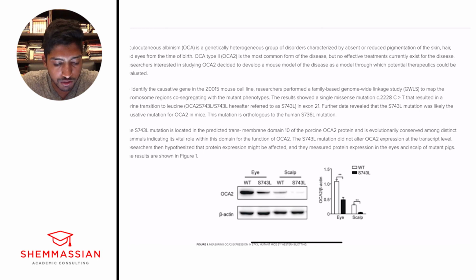Oculocutaneous albinism, OCA, is a genetically heterogeneous group of disorders characterized by absent or reduced pigmentation of the skin, hair, and eyes from the time of birth. OCA type 2, OCA2, is the most common form of the disease, but no effective treatments currently exist for the disease. Researchers interested in studying OCA2 decided to develop a mouse model of the disease as a model through which potential therapeutics could be evaluated.